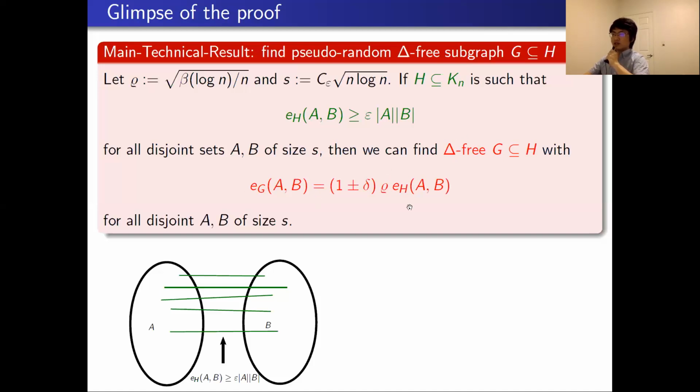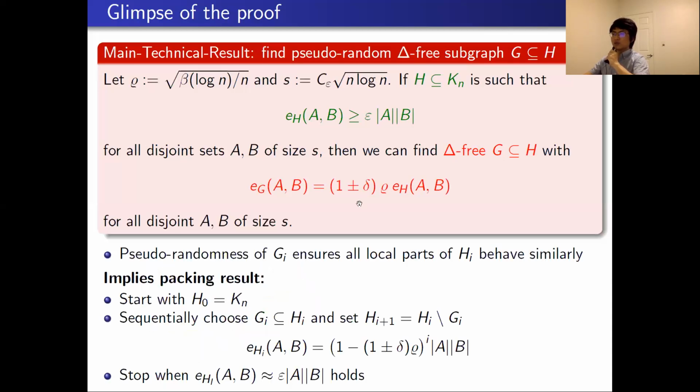And this formula also tells us that the graph G behaves randomly, and that is the so-called pseudo-random property. And this pseudo-random property guarantees that from the host graph, we remove a similar fraction of edges over all the local parts. And that will imply our packing result.